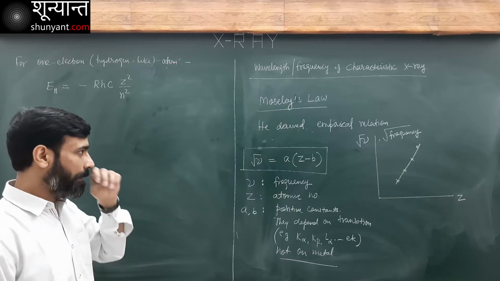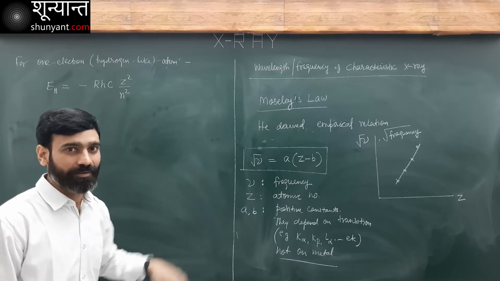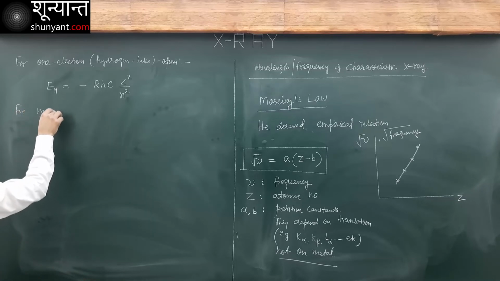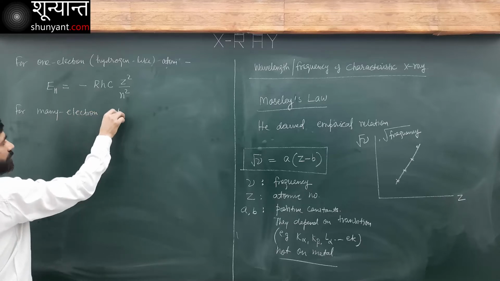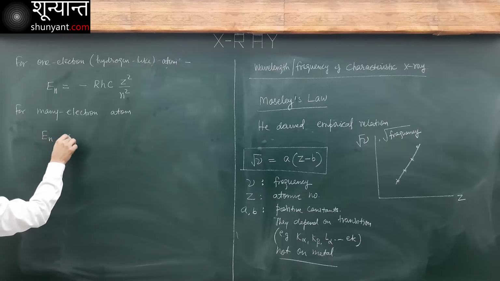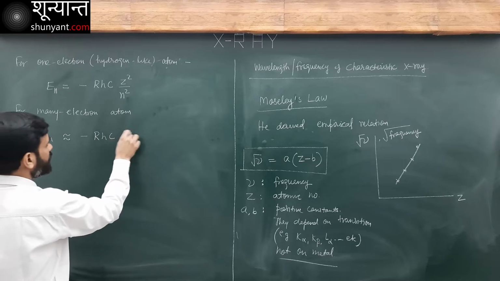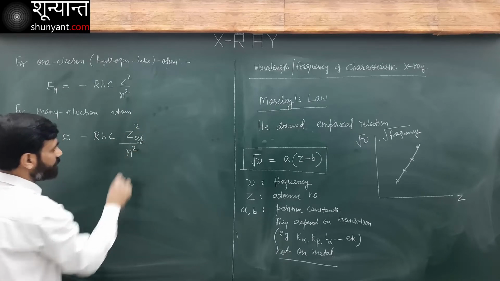Now what if I had a many electron atom, like this metal? For a many electron atom, this En is roughly equal to minus RHC Z effective square over n square.